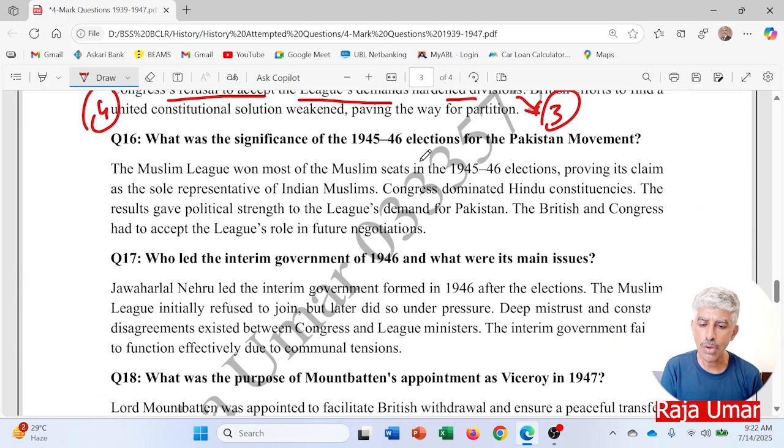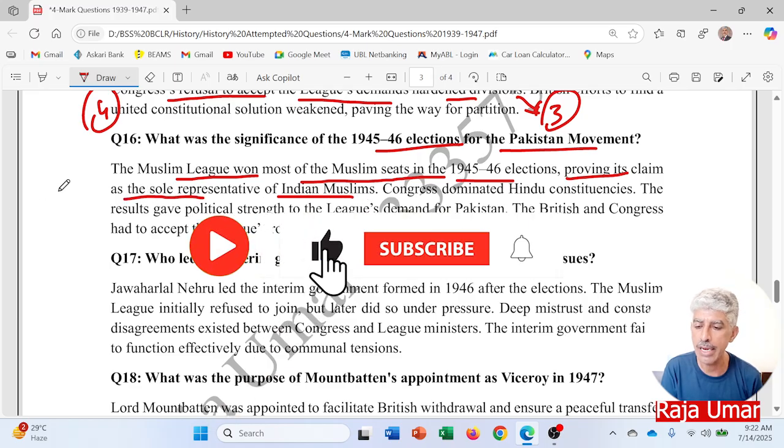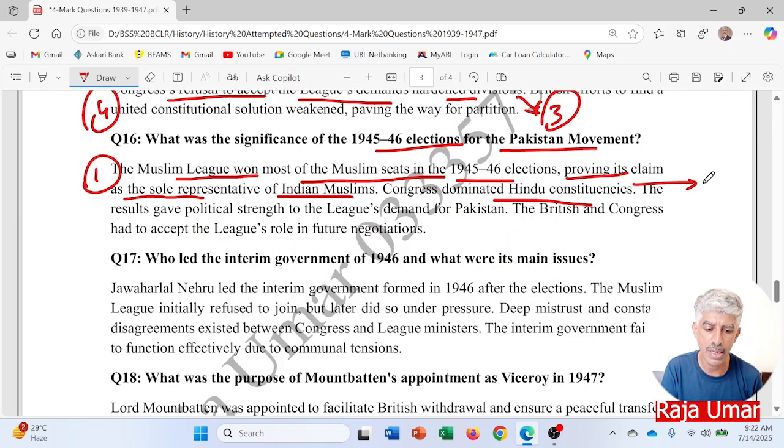What was the significance of the 1945 elections for the Pakistan movement? The Muslim League won most of the Muslim seats in the 1945-46 elections, proving its claim as the sole representative of Indian Muslims. Point number one. Congress dominated Hindu constituencies or Hindu majority areas.